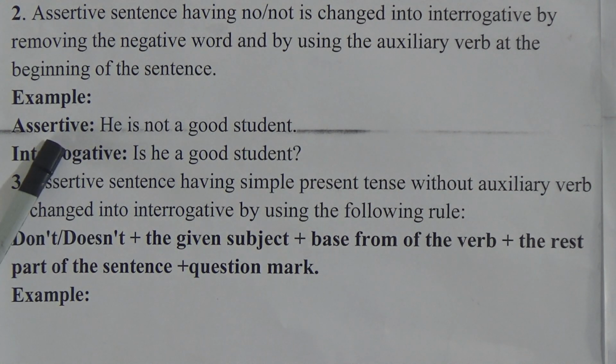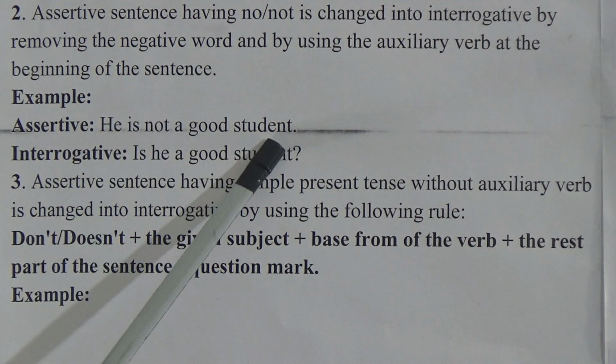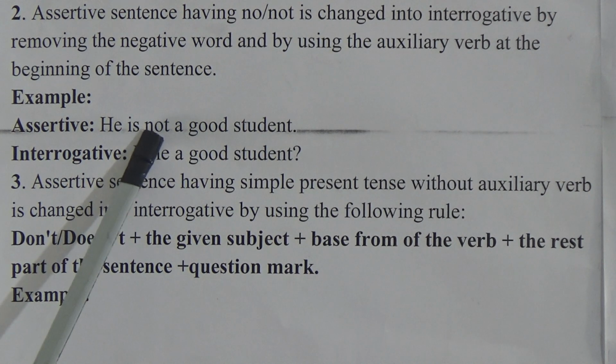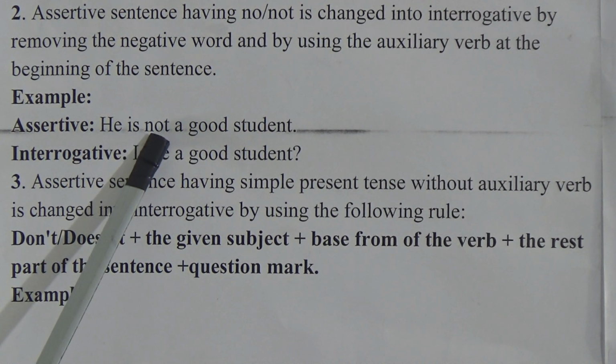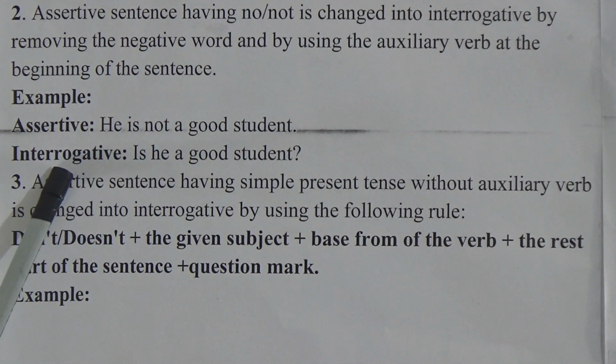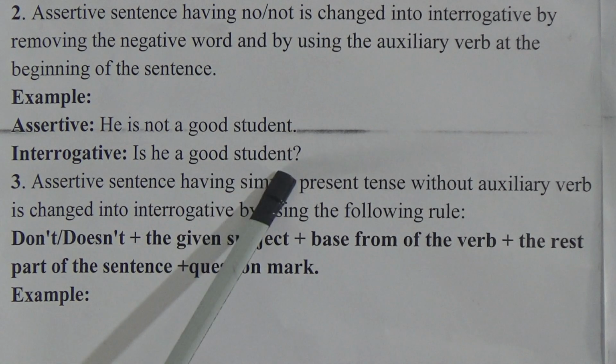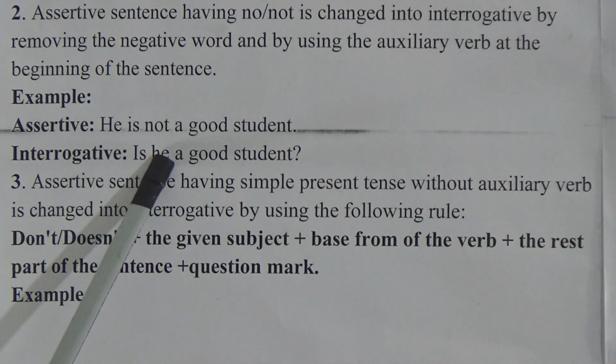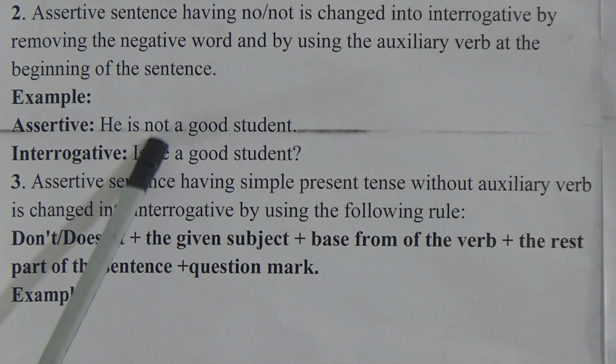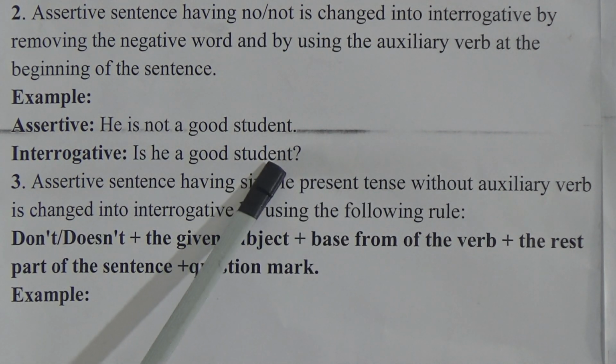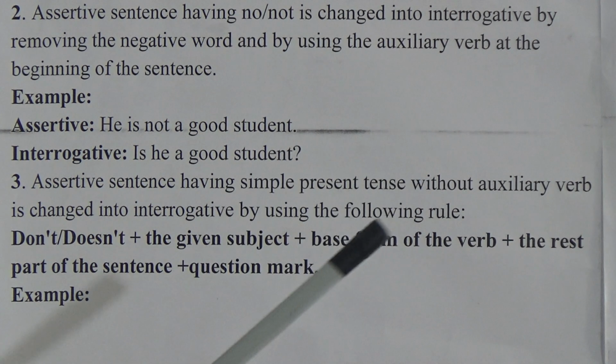Look at the assertive sentence: he is not a good student. Here it is written not. Whenever it is not or no, we must remove it in the interrogative sentence. Interrogative: is he a good student? Here not is omitted, otherwise the sentence will be incorrect. Rule number 2 is done.